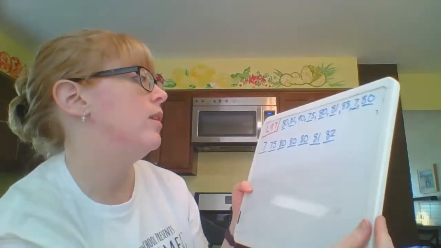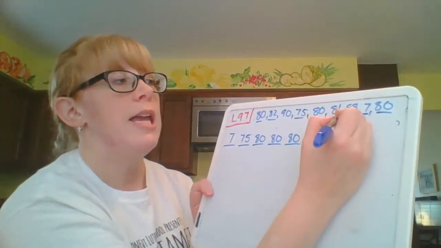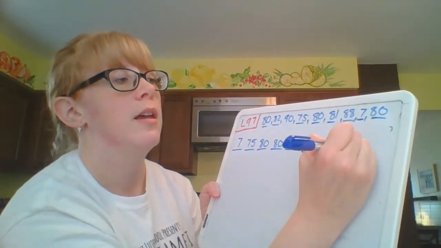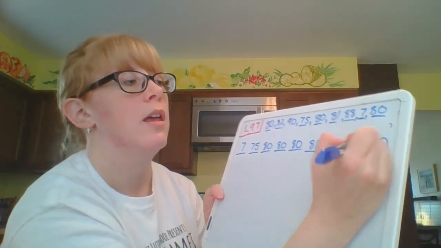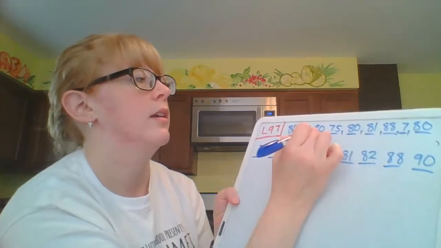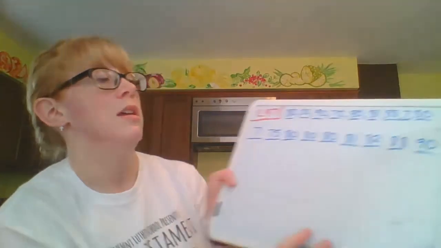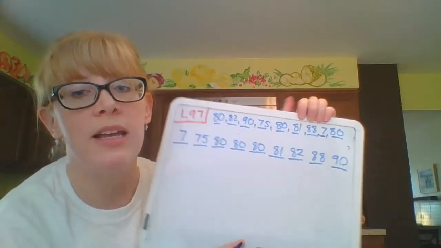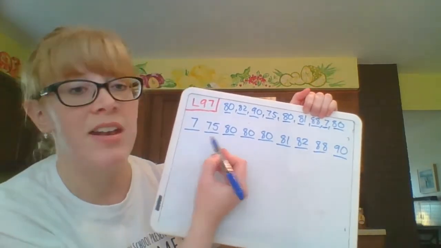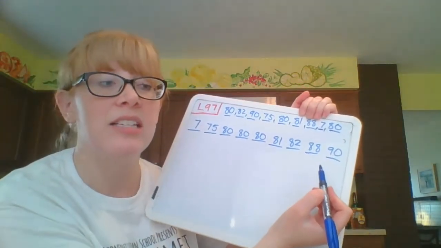I'm starting to write really crooked. An 88. And a 90. So I have all of my numbers written from least 7 to greatest 90. That's the first step.